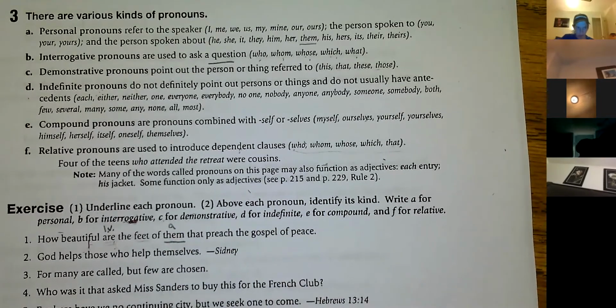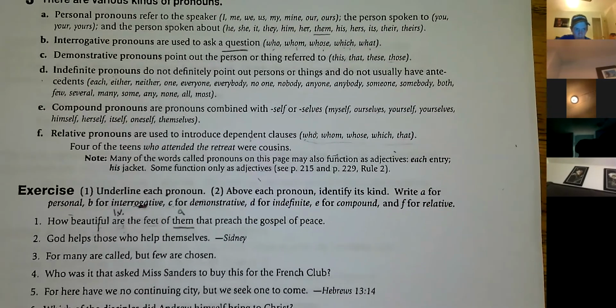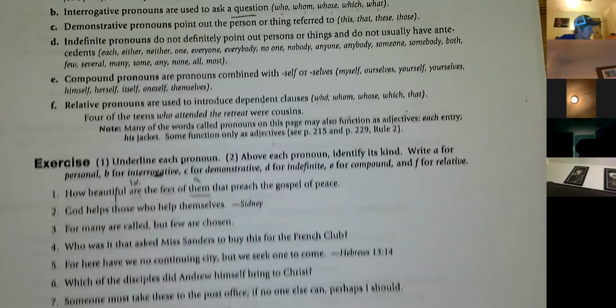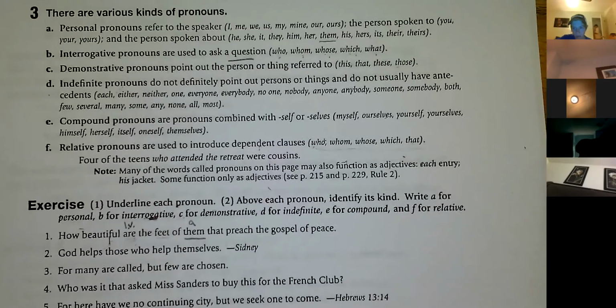There's another one, and let's see. I want to ask Haley Allen, can you unmute and tell me what the other pronoun is on this sentence? I'll give you a hint. It's really close to the last one.